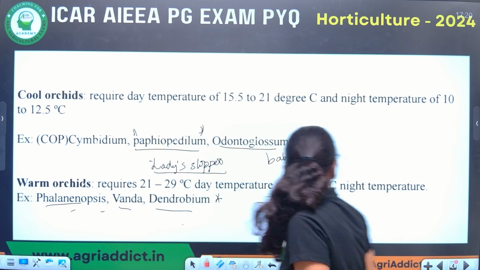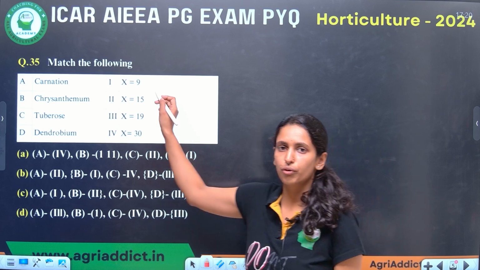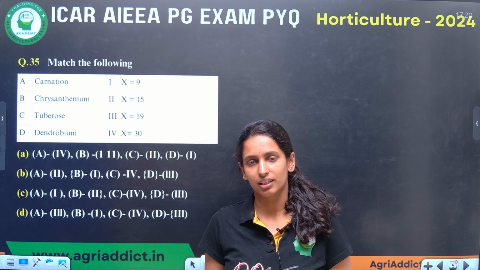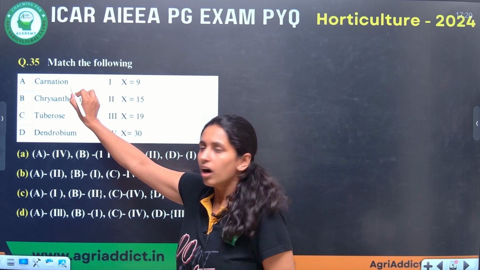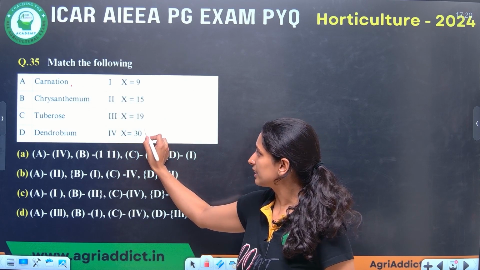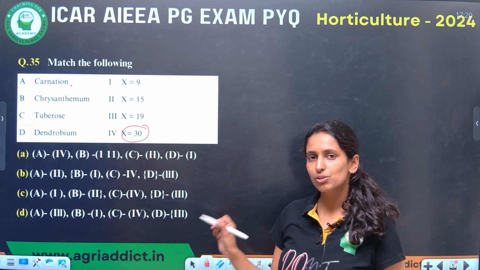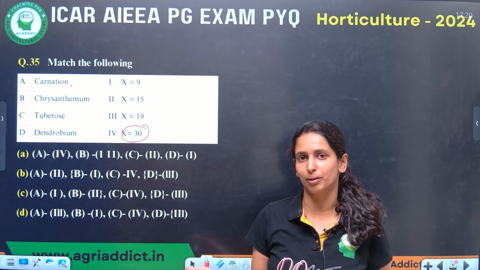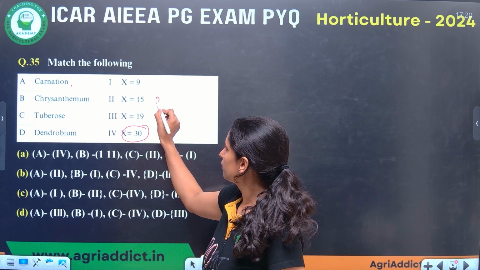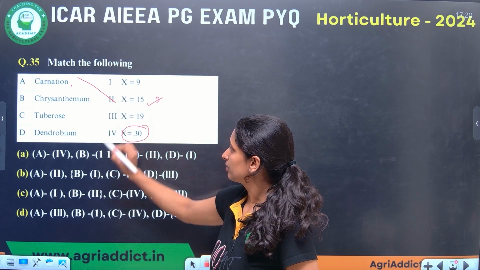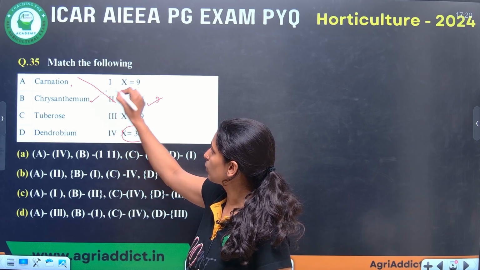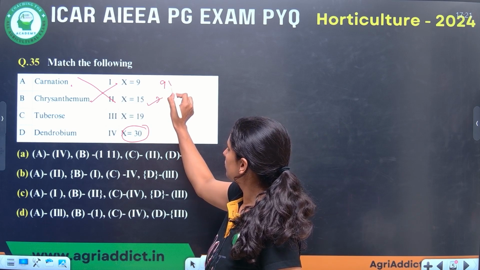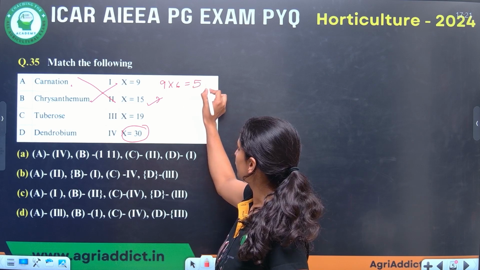Next question, match the following. This type of question we can see in every year's paper, that is basic chromosome number of crops. Here the carnation. By seeing the option, don't get confused, that is x equal to 30, because the chromosome number of carnation is 30. But here they have asked what is the basic chromosome number, that is x equal to 15. This is for carnation. Then chrysanthemum, that is x equal to 9. Here chrysanthemum is a hexaploid crop. So the chromosome number is 54.